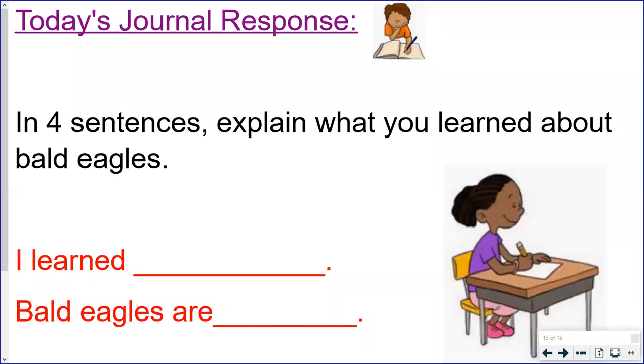All right, first grade. So we are going to end with our journal response for the day. And like I said, we cannot wait to hear from you. We want to know, in 4 different sentences, can you explain to us what you learned about bald eagles? We gave you a lot of information about bald eagles and about a situation that happened to them. We would love to hear what you remember. And you can send us your responses through Dojo Messenger as a picture. You can type it out in the comments, whether it's the comments on YouTube or the comments on Dojo. Either way, we just want to hear from you.